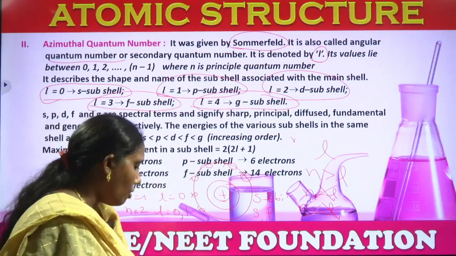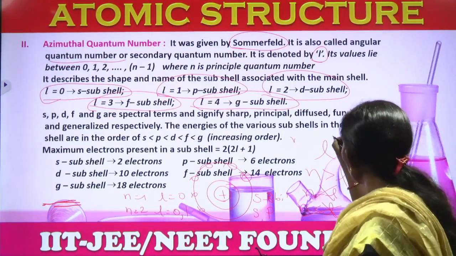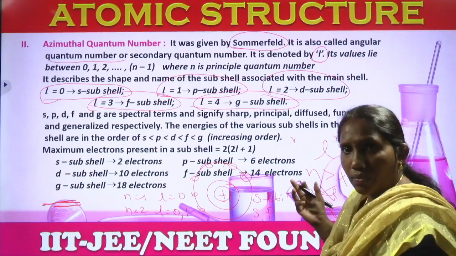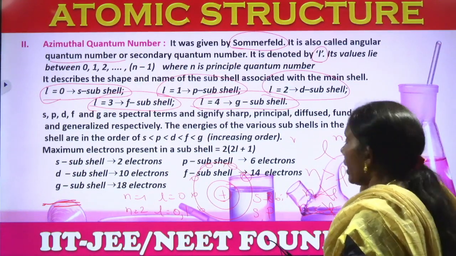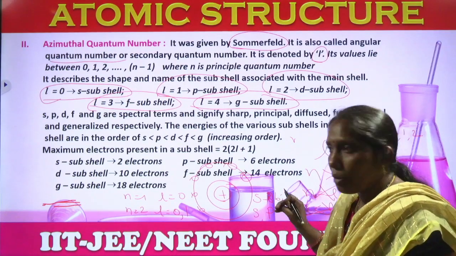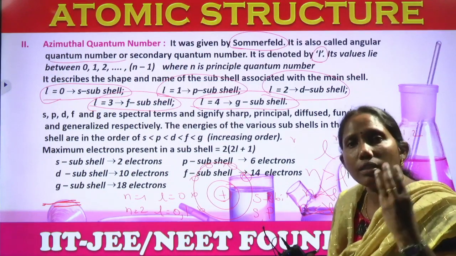If you take n equal to 3, L can have 3 values, that will be 0, 1 and 2. Means when n equal to 3, in the third shell or third orbit, there will be a possibility of finding an electron in 3 orbitals.